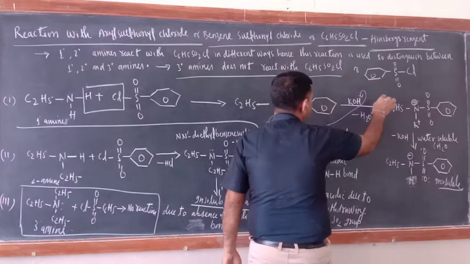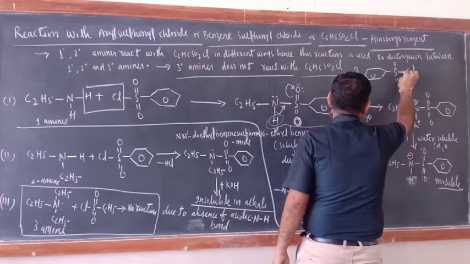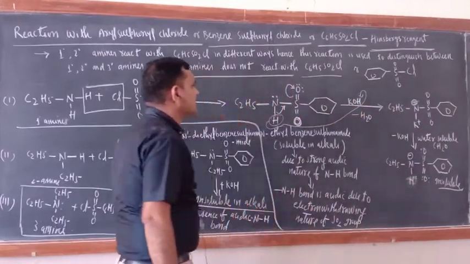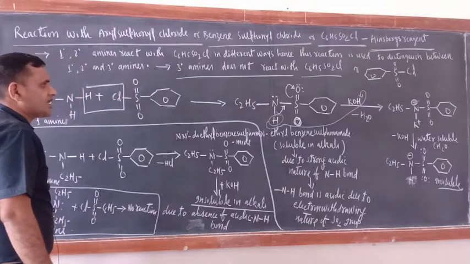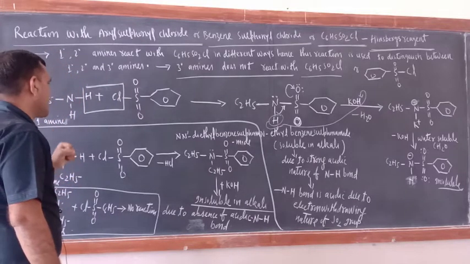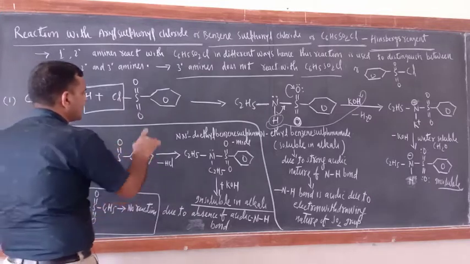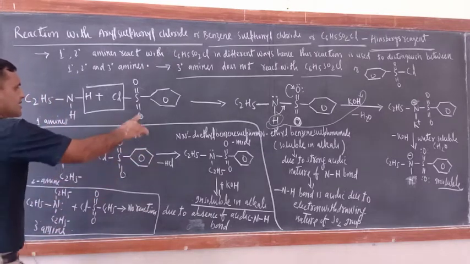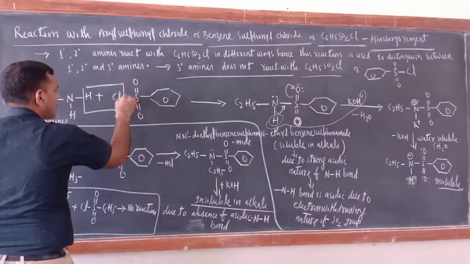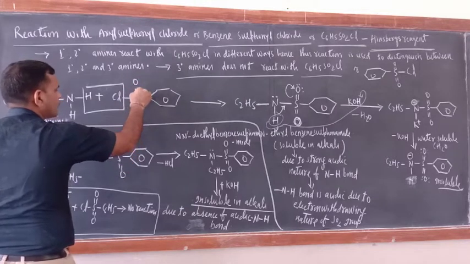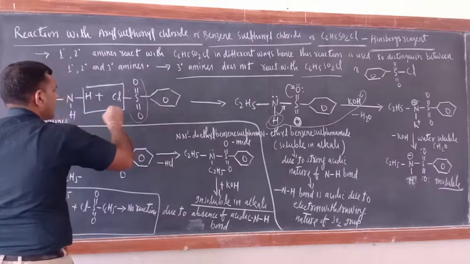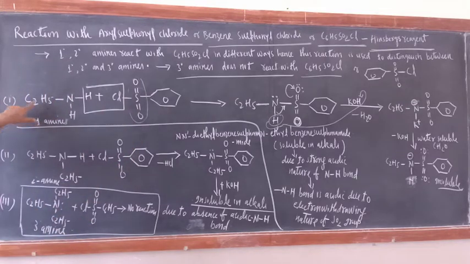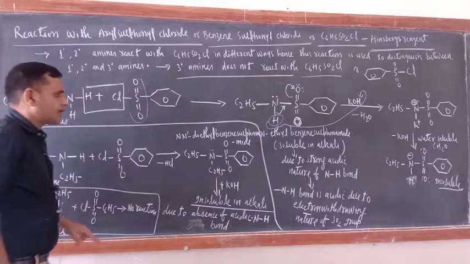C6H5SO2Cl can be written like that also: benzene ring, S double bond O and Cl. Okay, this is benzene sulfonyl chloride, that is Hinsberg reagent. Just see, this is benzene, this is the sulfonyl group, S double bond O2, that is the sulfonyl group. And this is Cl, this is a 1 degree amine, C2H5NH2. Just you remove the HCl, in this way. So what is the product now here?